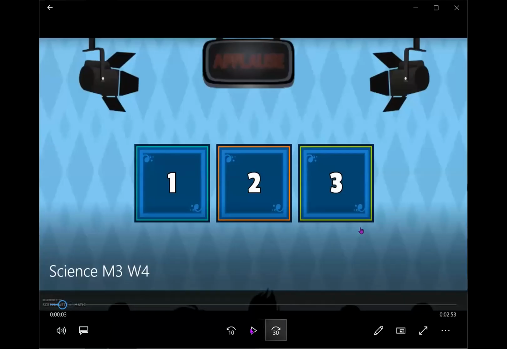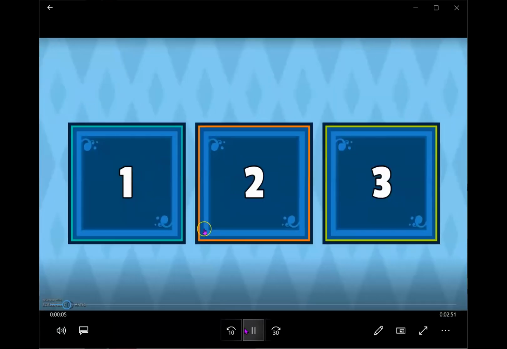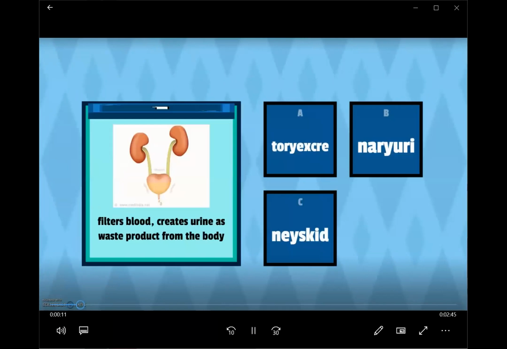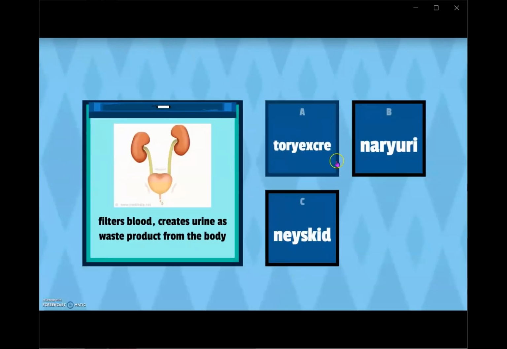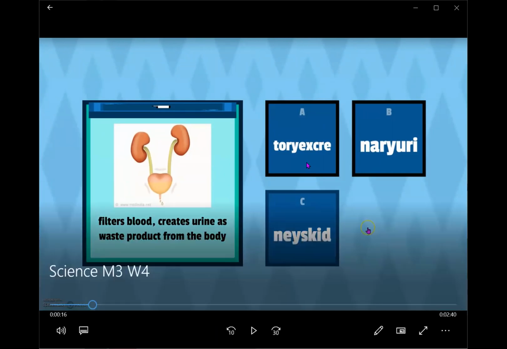Let's guess the word. I will read the meaning and you need to guess the word, and we will practice spelling it. Let's choose number 1. Filters blood, creates urine as waste product from the body. From the three words that we just read, is it urinary, kidneys, or excretory?